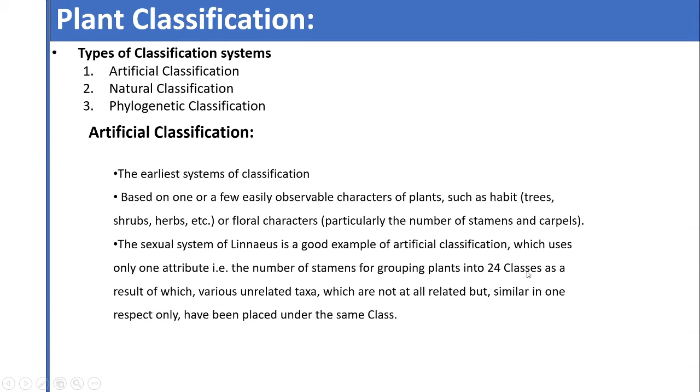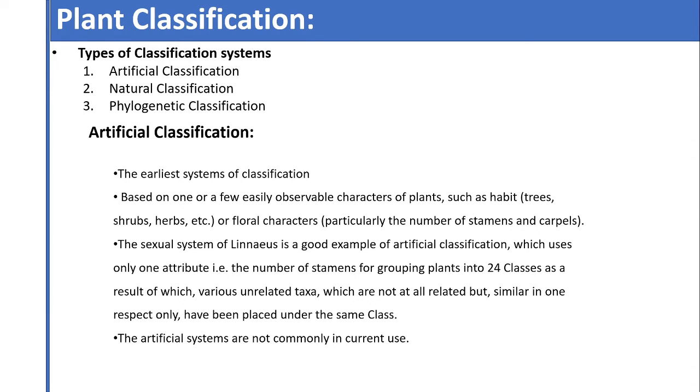These classes were arranged according to the number of stamens, and again the classes were divided into different groups according to the number of styles. So only stamens and carpels were considered for the classification of plants.